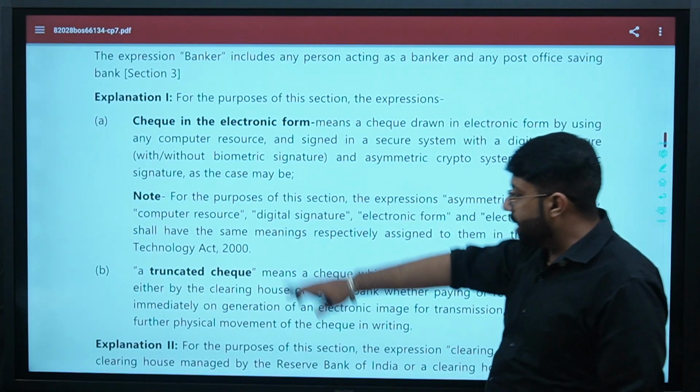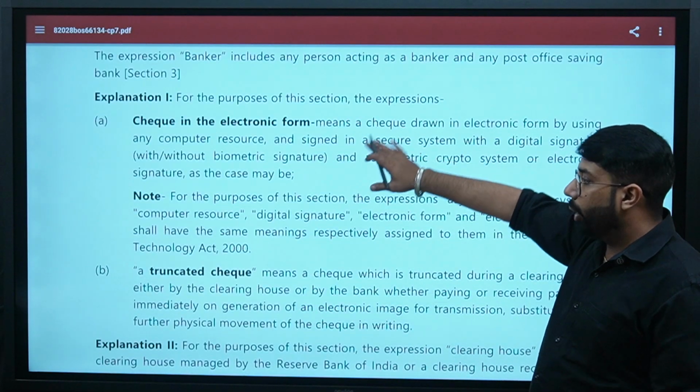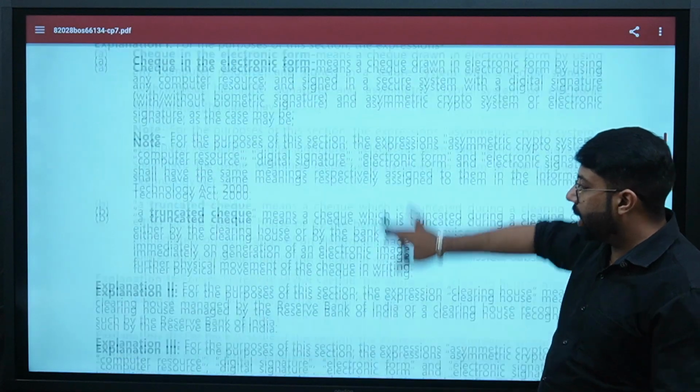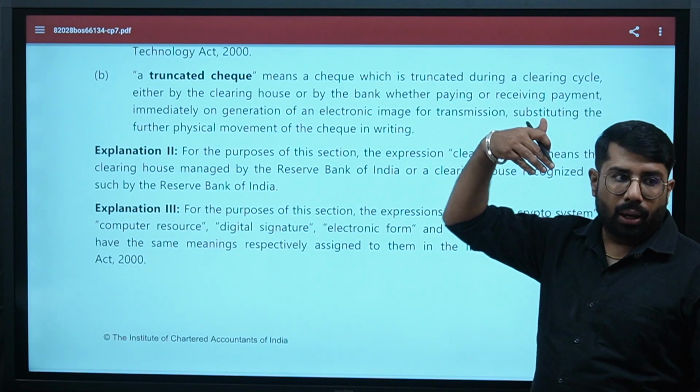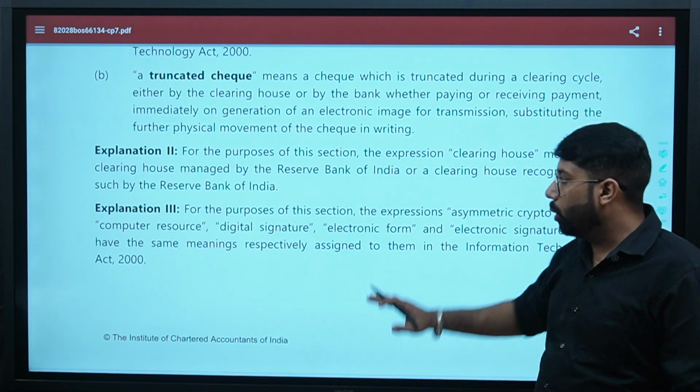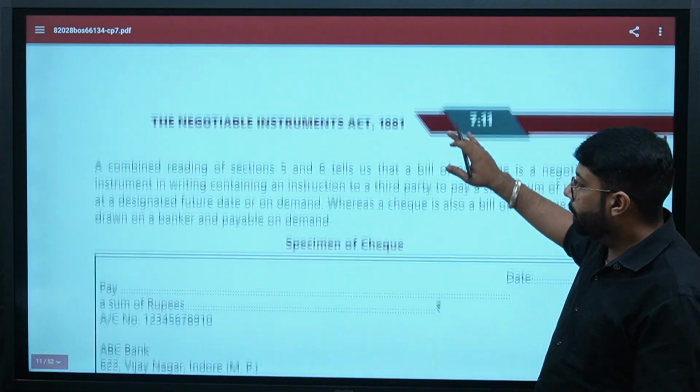You get this explanation. Check in electronic form, I have already explained. Truncated check, I have already explained. You can read it once. Any doubts, I will take care. Don't worry at all. Correct?